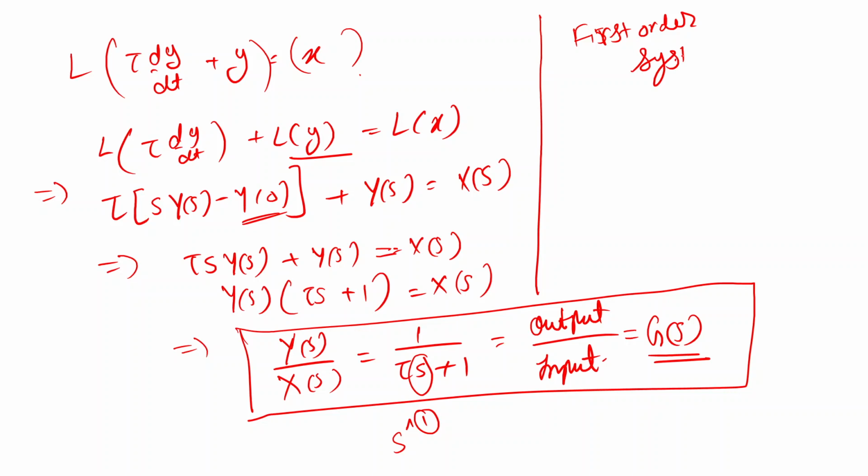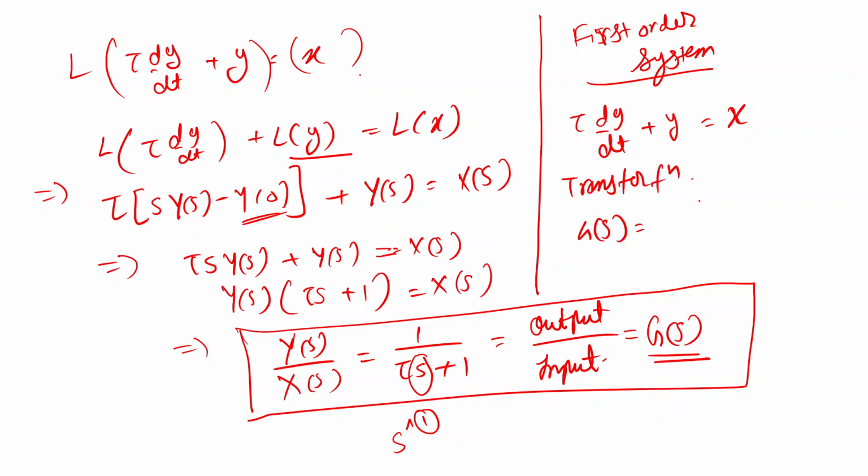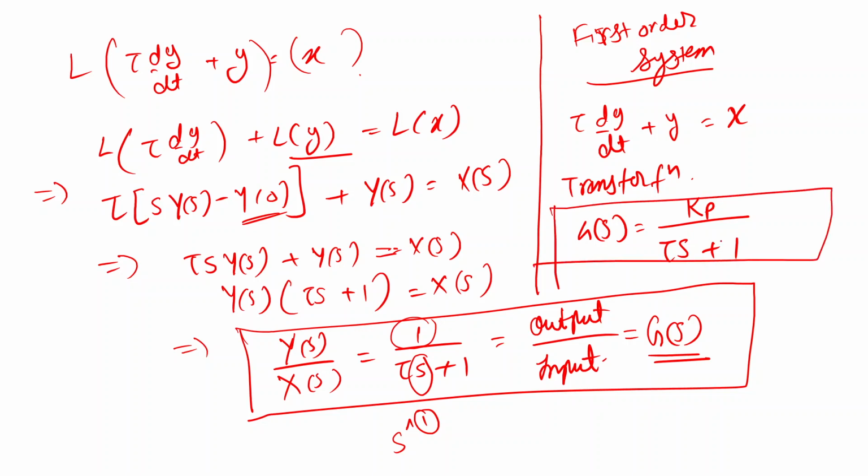For any first order system, we can write the dynamic equation as tau dy/dt plus y is equal to x, and the transfer function as G(s) is equal to Kp upon tau s plus 1. We are just replacing this 1 by Kp, where Kp is the process gain. So this is the general form of the transfer function of a first order system, Kp upon tau s plus 1, which is Y(s) upon X(s).